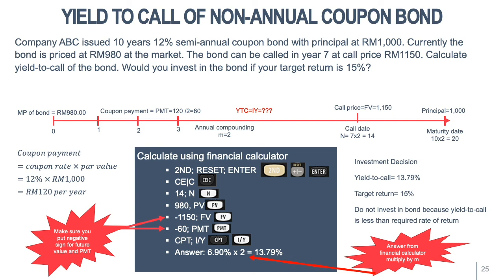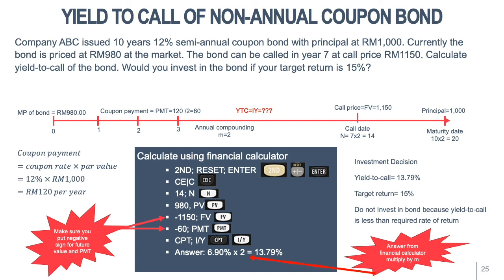Number of N is 7 times M, the number of compounding, so N becomes 14. So you plug into the financial calculator 14 for N, 980, the current market price of the bond, as present value, 1150, the call price, as future value, and 60, the coupon payment, as PMT.